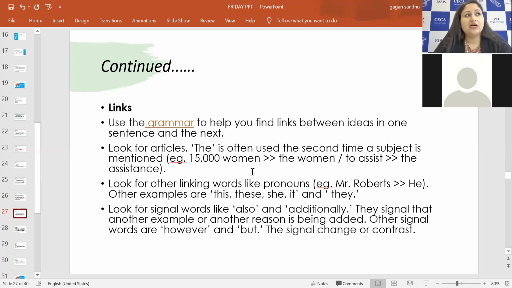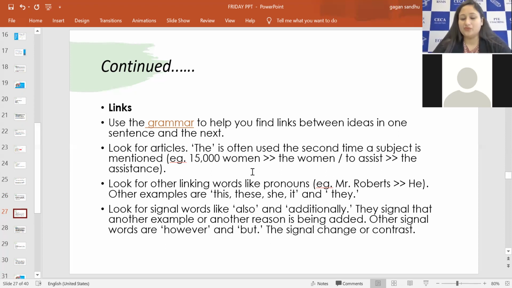So if I say Melbourne in a sentence, and the next sentence is 'the city is beautiful', or 'the weather is quite unpredictable', then 'the city' means this city, and the article is referring to Melbourne again. The second time I mention the subject, I do not have to write the name; I can use 'the' and give a common noun to that place, or whatever the subject is, right? This is one way.